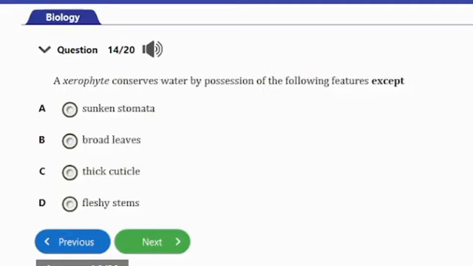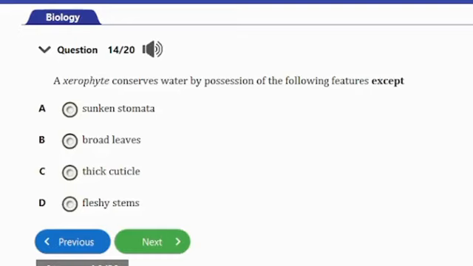So guys, let's consider the next question. That's question number 14. It says, a xerophyte conserves water by possession of the following features except A. sunken stomata, B. broadleaves, C. thick cortical, D. fleshy stems.